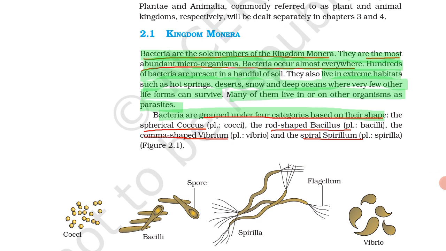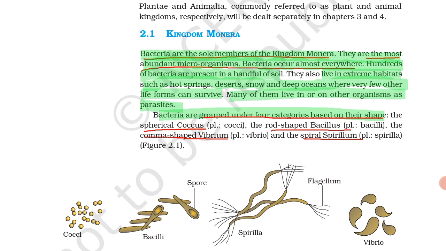Many of them live in or on organisms as parasites. These bacteria can be present in human beings inside the intestine. So they are called parasites. Means the bacteria which depend on live organisms are called parasites.